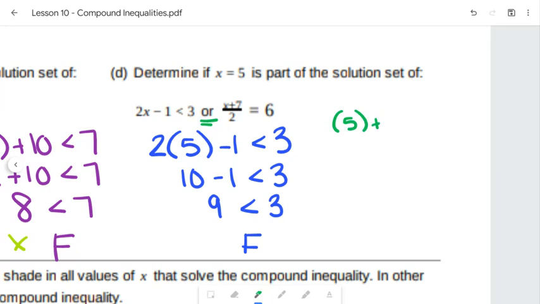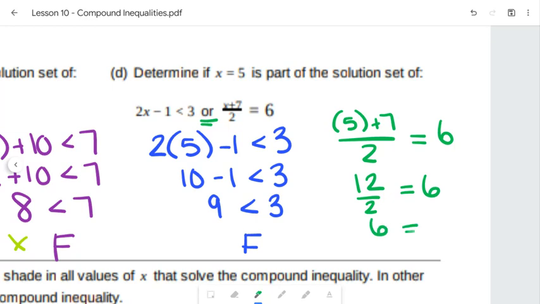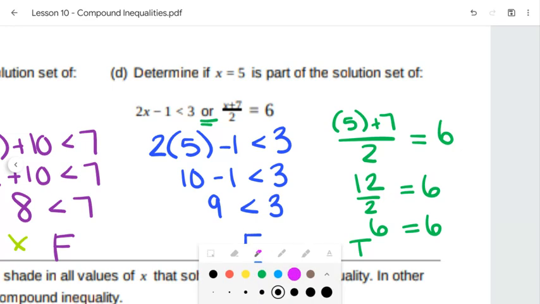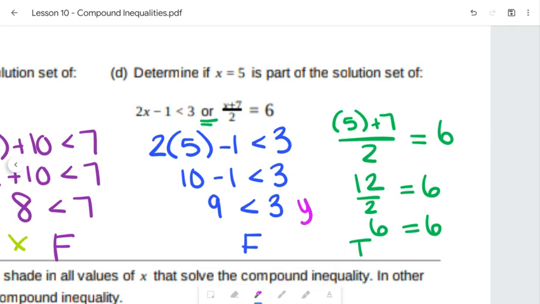5 plus 7 divided by 2 equals 6. So 12 divided by 2 is equal to 6. So we threw an equation in here. 6 is equal to 6. That is true. So because I had an equal equation, we know that at least one of them was true. So we're going to say yes.